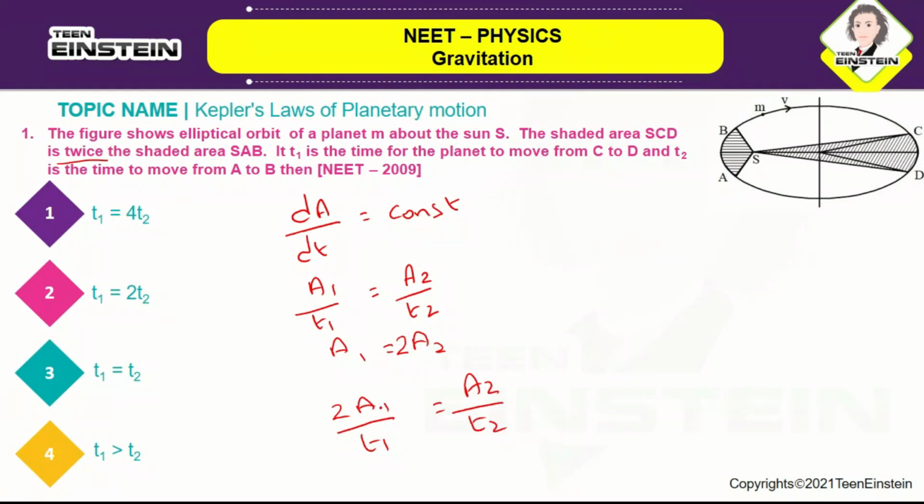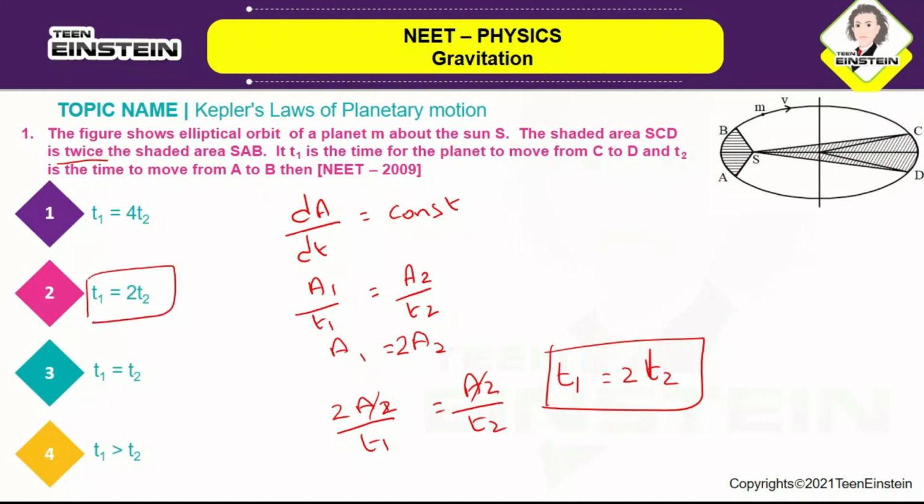So this A2 and A2 will get cancelled, and you will get t1 is equal to 2 t2. This is the relationship between t1 and t2. It's a very simple concept. You apply Kepler's law of areas, where the areal velocity is constant, so dA by dt is constant, and A1 by t1 is equal to A2 by t2. As per the question, the shaded region is twice, so A1 is equal to 2A2. It's just a mathematical substitution, and you get the final answer t1 is equal to 2 t2. So the correct answer is option number 2.